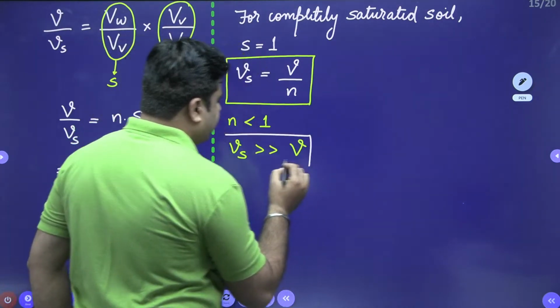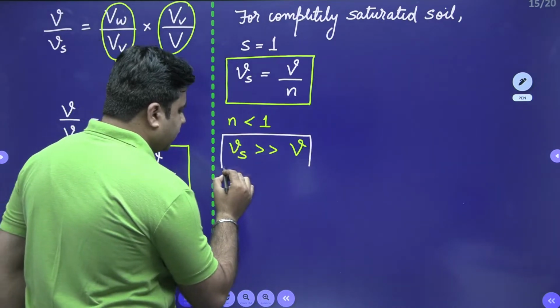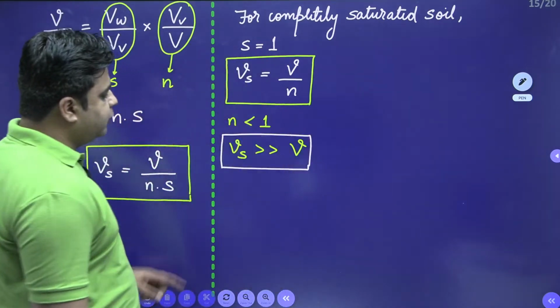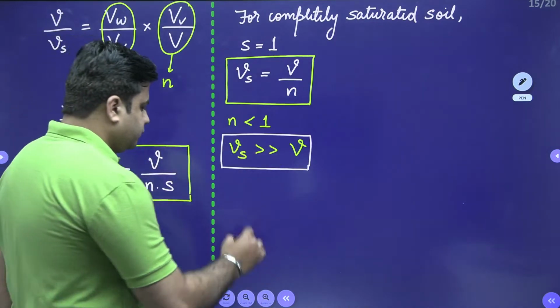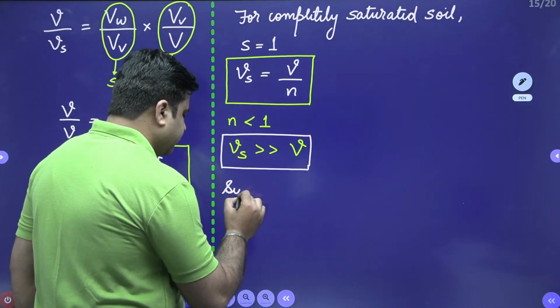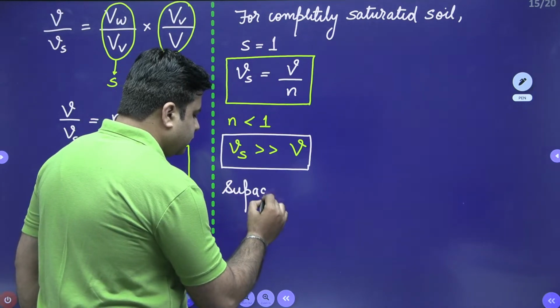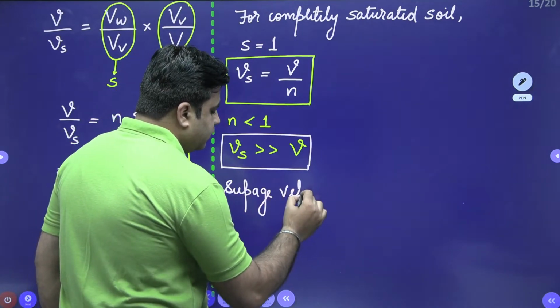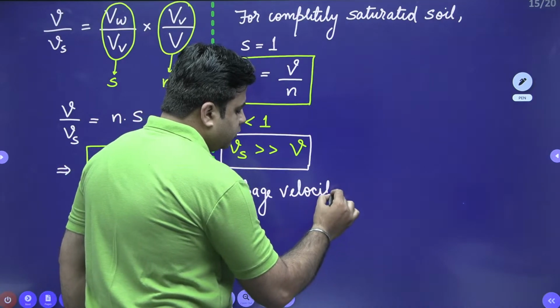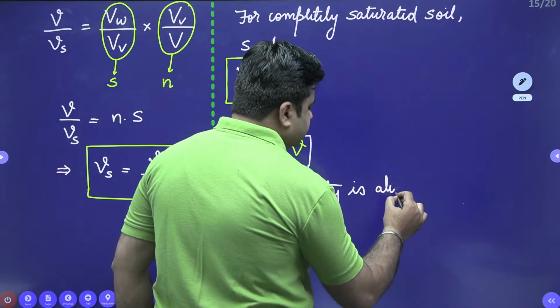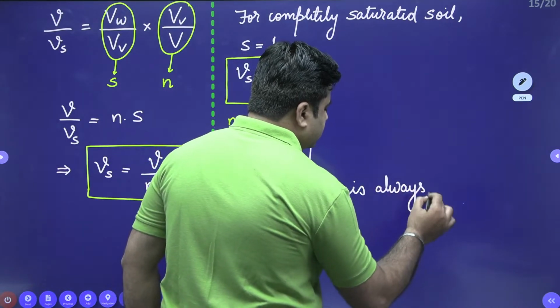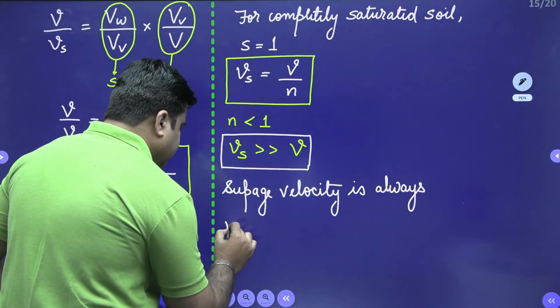If your denominator is always less than 1, then the seepage velocity will always be more than the discharge velocity.